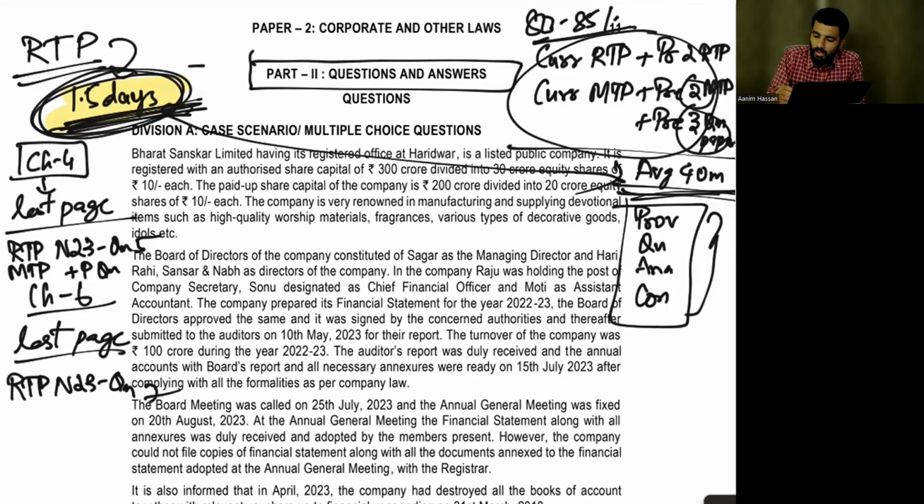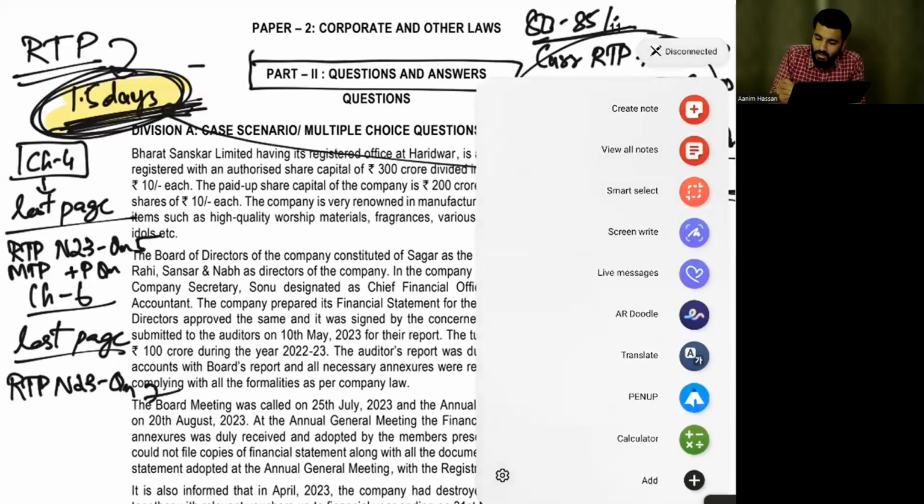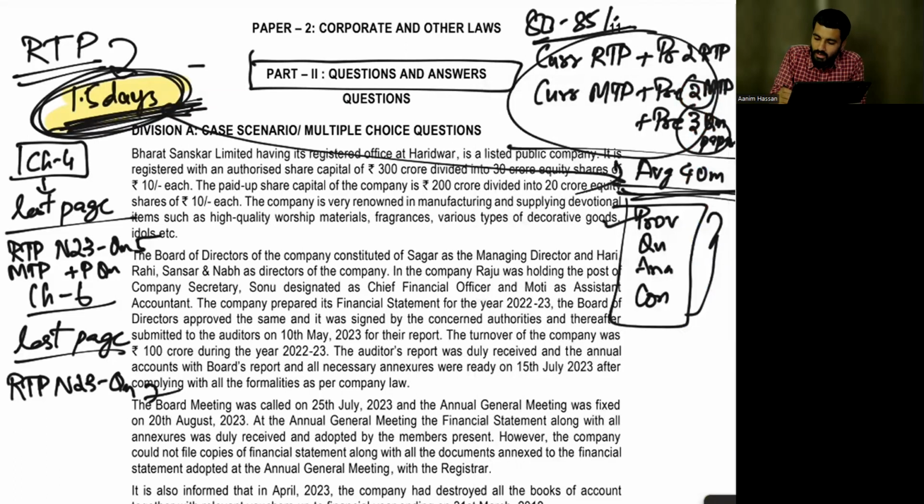I want everybody to at least write the provision, analysis, and conclusion in the first 2 questions. For the first 2 questions, the first question ABC, second question ABC. The choices you can select are the 4th question, 7th question. In the first 2 questions you have to write the provision, analysis, and conclusion. Then, according to time, write the provision and conclusion.